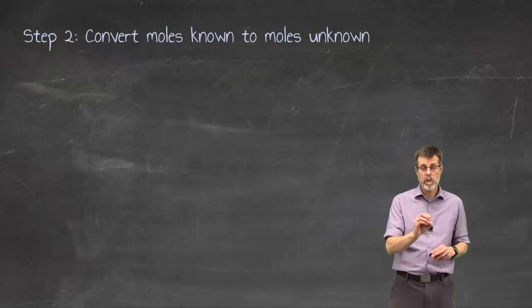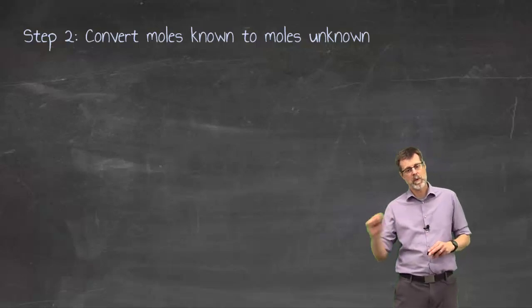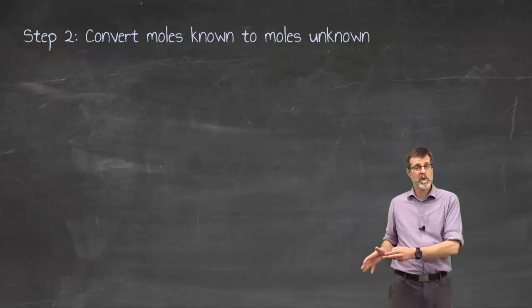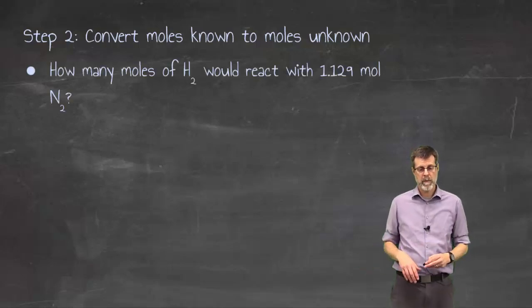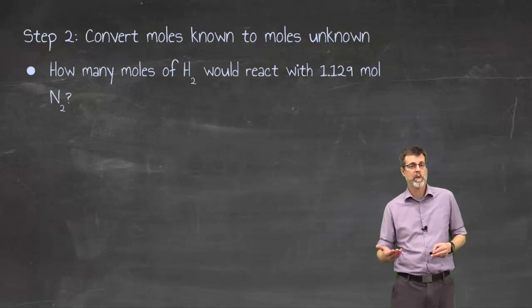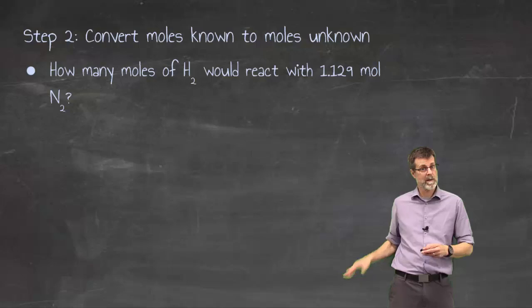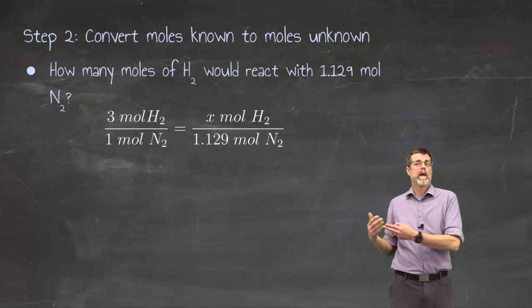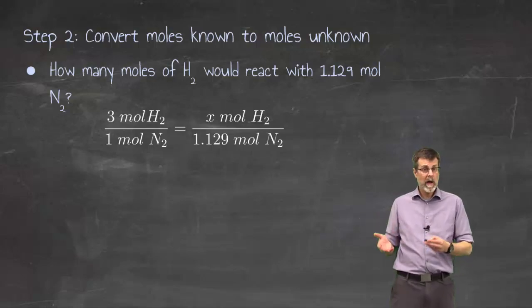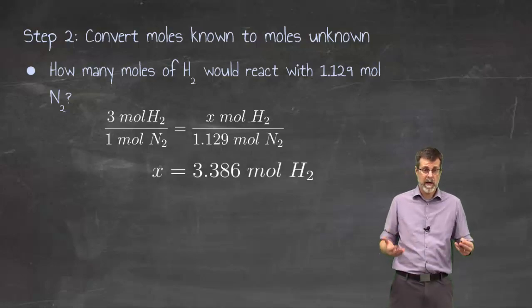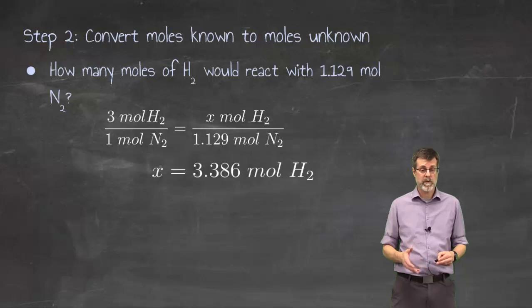How many moles of one and how many moles of the other? So convert the moles that I knew from the previous step into the moles of the unknown thing that I'm looking for. In other words, the question becomes: how many moles of hydrogen would react with 1.129 moles of nitrogen? That's the number I got from before. Well, that's what we were doing a moment ago, where I'm just looking at the balanced chemical reaction for my recipe and then scaling it up or down into the amounts I actually have. Solve the ratio, and turn that into the number of moles of hydrogen.